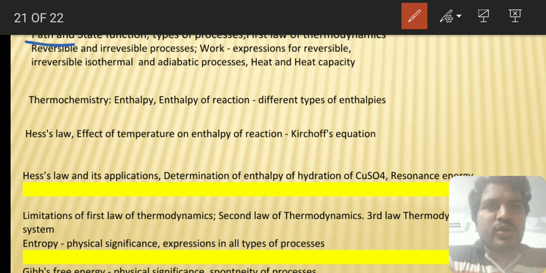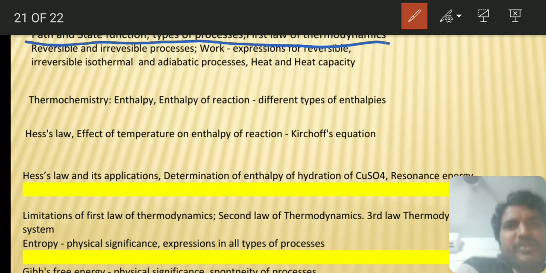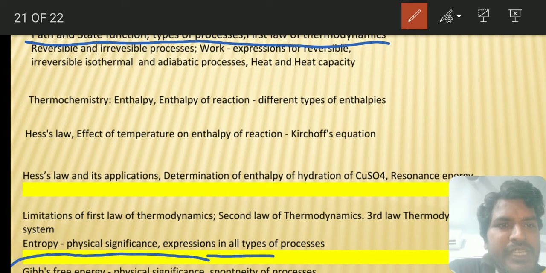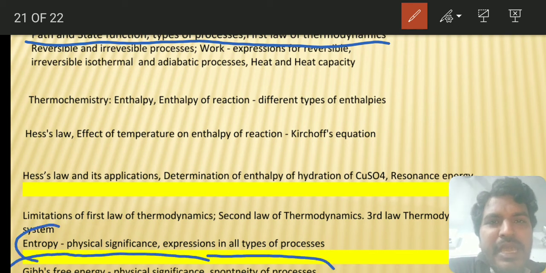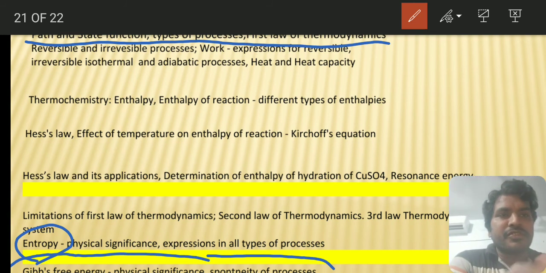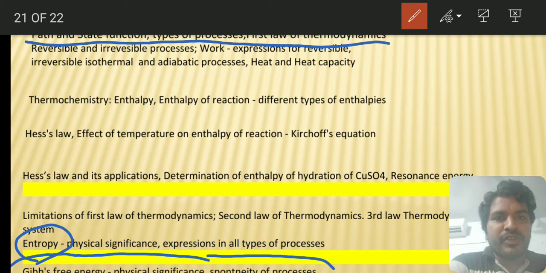See, these are the terms and basic things that are there. Gibbs free energy and then physical significance and spontaneity based on entropy. They have asked you, whenever a reaction is in equilibrium, enthalpy of fusion they give you, they will ask you to find entropy of fusion and all.